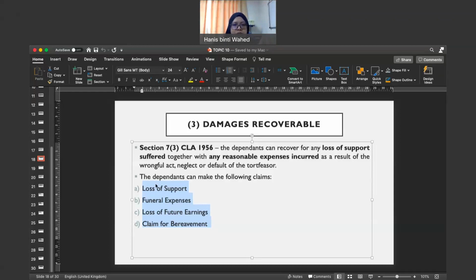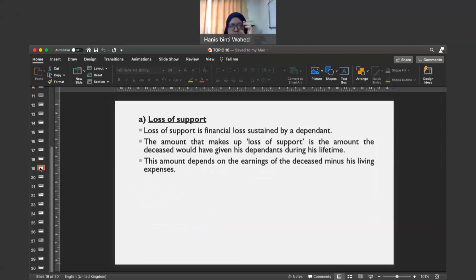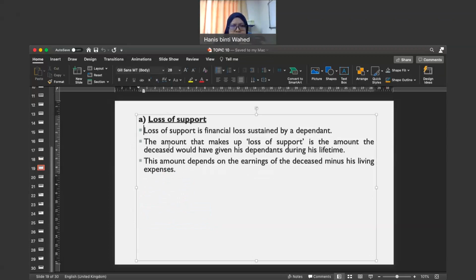Okay, all right. Now we will look at one by one. The first one is loss of support. Okay, kalau you baca dekat sini, basically loss of support ni financial losses lah. Financial losses suffered by a dependent because of the death of the deceased, because he's dependent on the deceased, but the deceased is not here anymore, not in the world anymore, already died. So there's loss of support.